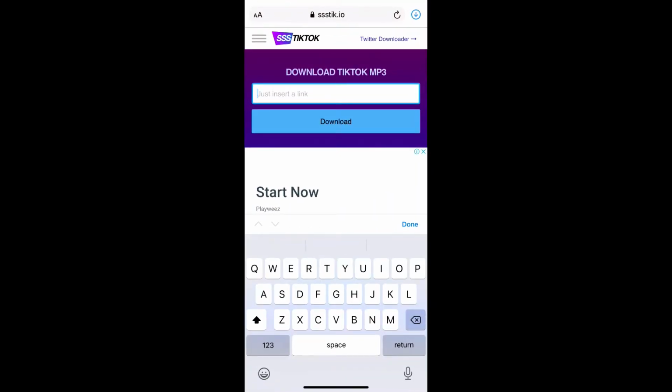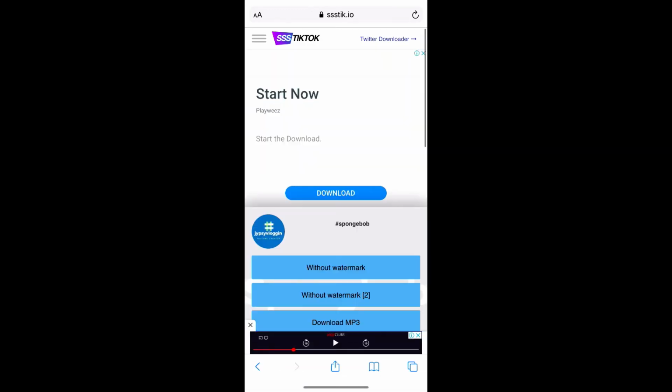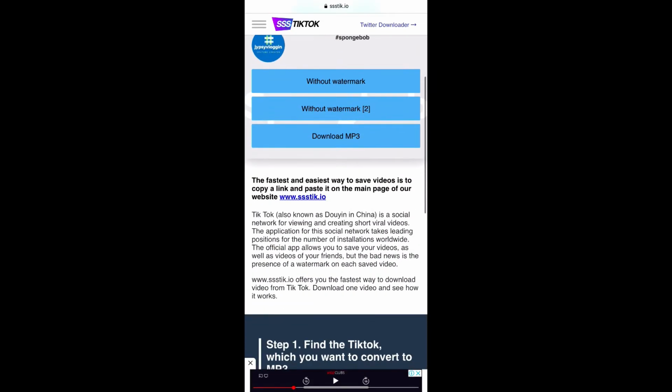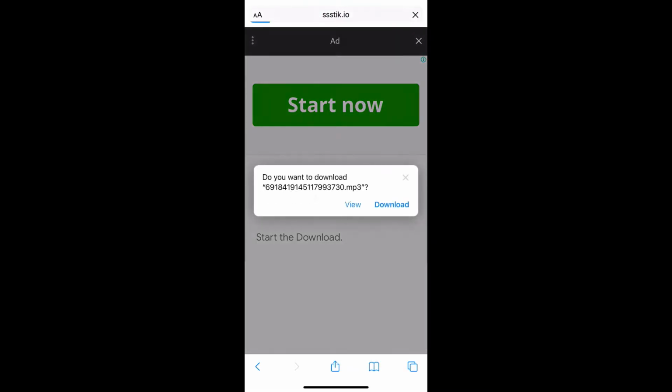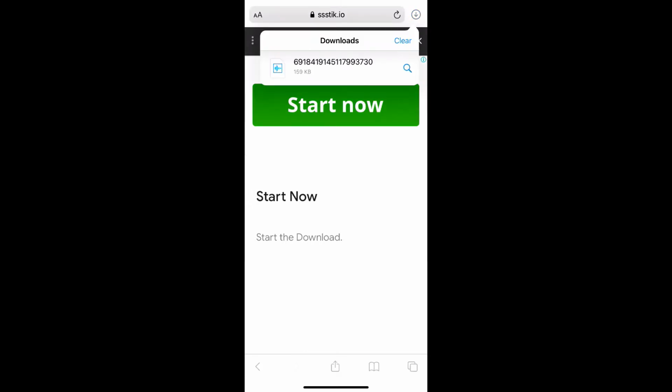Link to this website I'll give in the description box below. So here in this website you just have to insert the link. So paste the link and hit download button. Okay, so here you can see download mp3. Just tap there. Okay, then you will see this download option. Tap on download. Okay, so our download is complete.